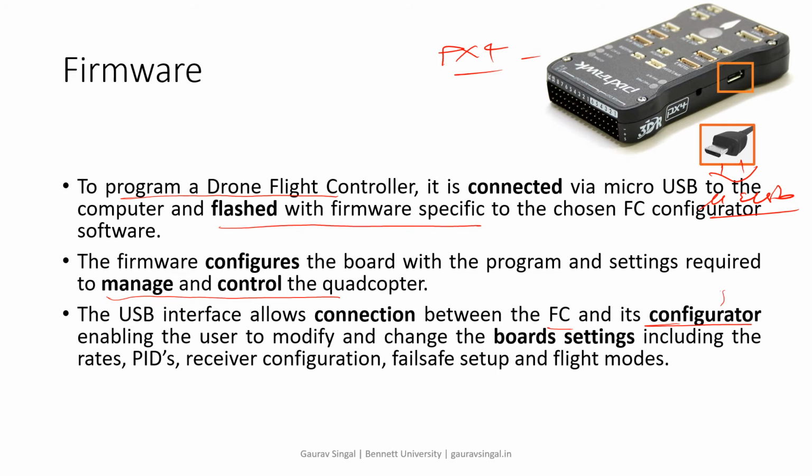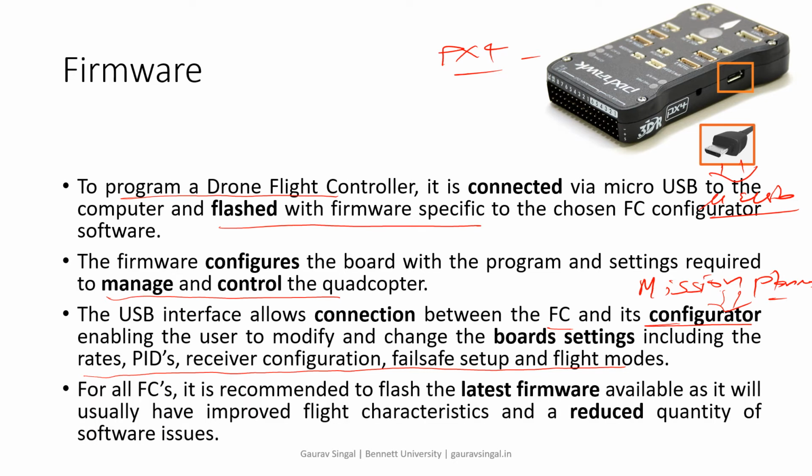An example of a configurator is Mission Planner. Mission Planner is the best example that can be used to flash the firmware in the flight controller. It enables the user to modify and change the board settings, including the rates, PID, receiver configuration, failsafe setup, and flight mode. You can put all these configurations in with the help of the configurator. For all FCs, it is recommended to flash the latest firmware.